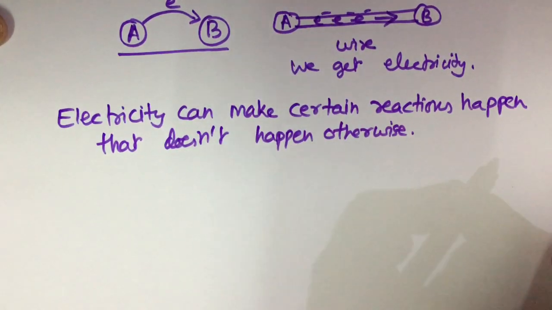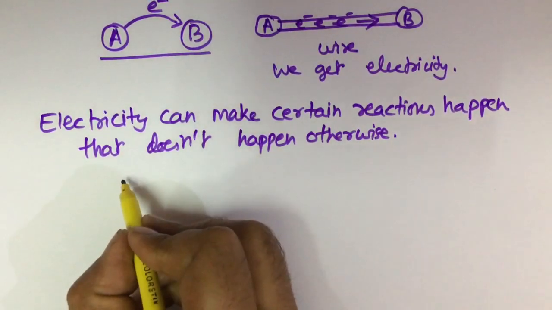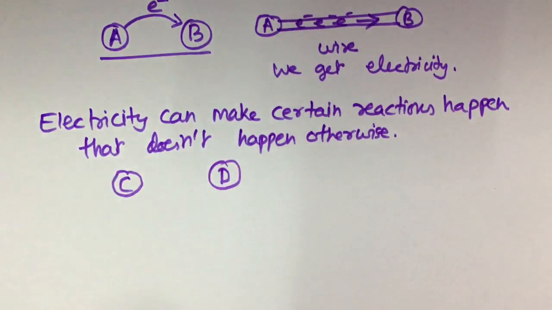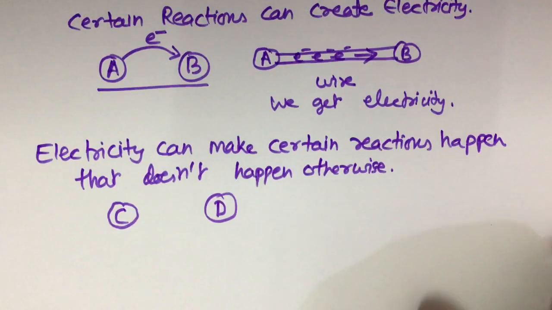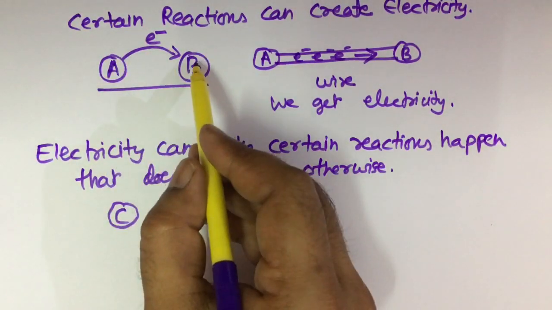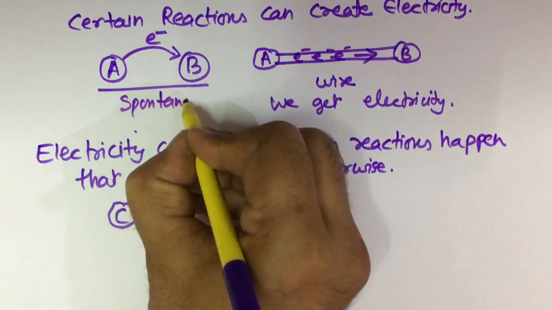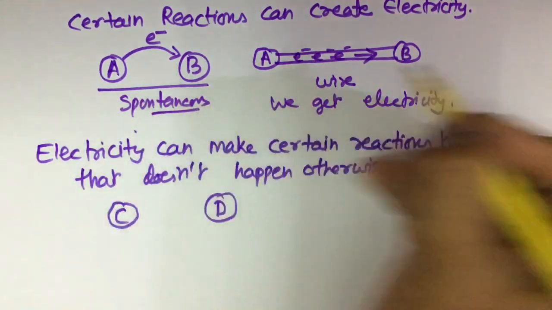Now again we have an example of a redox reaction, transfer of electron from C to D. Now the transfer of electron from A to B is a spontaneous process. We will discuss the details later on.